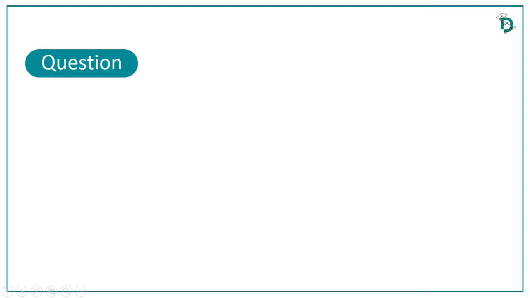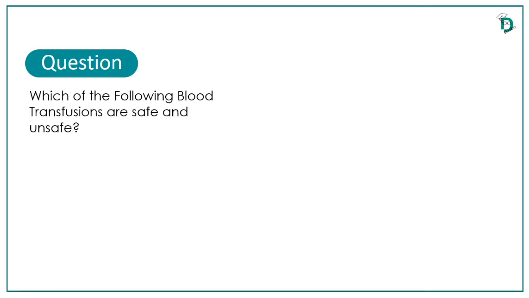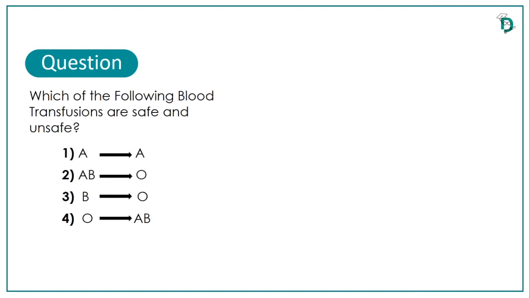Okay, so now let's try to solve one question with me while keeping all these 3 points in your mind. So the question is, which of the following blood transfusions are safe and unsafe? So these are 4 different blood transfusions given and we have to tell which is safe and which is not. So let's start with the first one, where blood group A is donating blood to a person with blood group A.